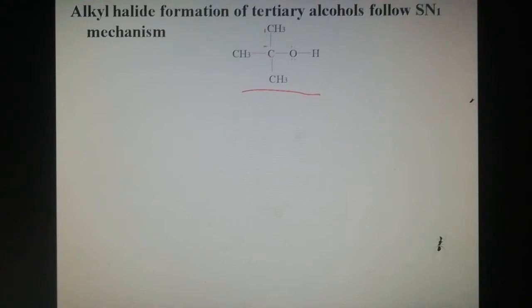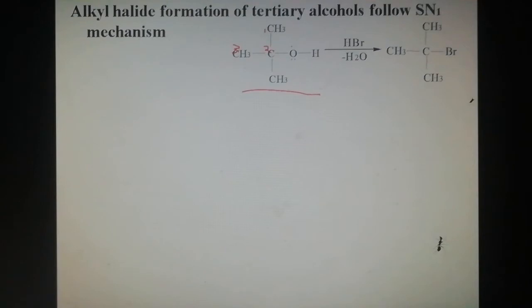The IUPAC name of tertiary butyl alcohol is 2-methylpropan-2-ol. Carbon number 1, carbon number 2, carbon number 3. The second carbon contains one functional group and one substituent. So 2-methylpropan-2-ol is the IUPAC name of tertiary butyl alcohol.